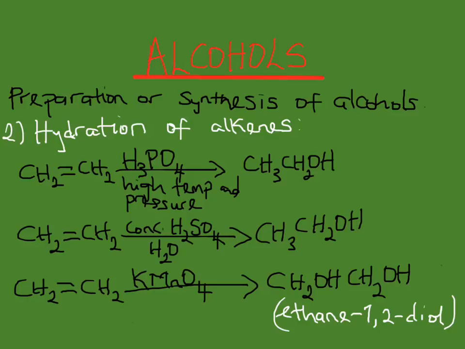Ethene again in the presence of concentrated sulfuric acid and water will yield ethanol. But when hydration is taking place in the presence of potassium permanganate, then a diol is produced. Like you can see here, we have ethene in the presence of potassium permanganate to yield ethane-1,2-diol.